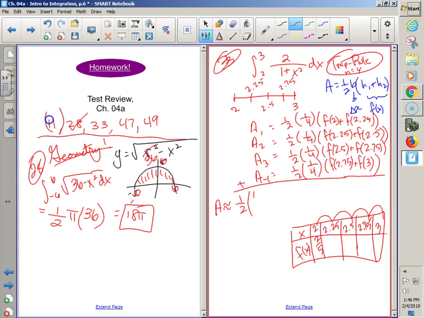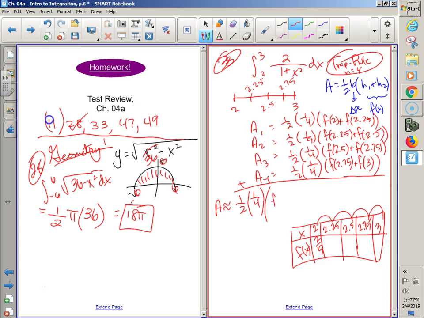I can pull out a 1/2. I can pull out a 1/4. Everyone in their group, a calculator has been gotten out, a Y var button has been pushed, and everyone knew how to get there and how to use it? Meanwhile, as I'm putting this all together, I pulled out a 1/2 because it was in every area. I pulled out a 1/4 because it was in every area. It's not always true. It is in this one.